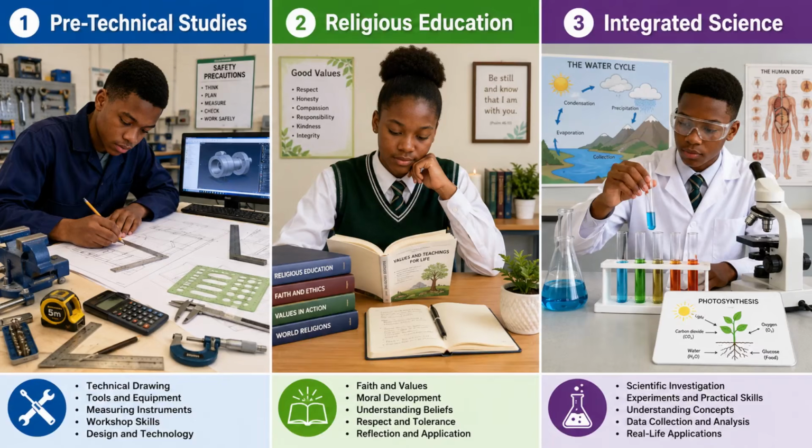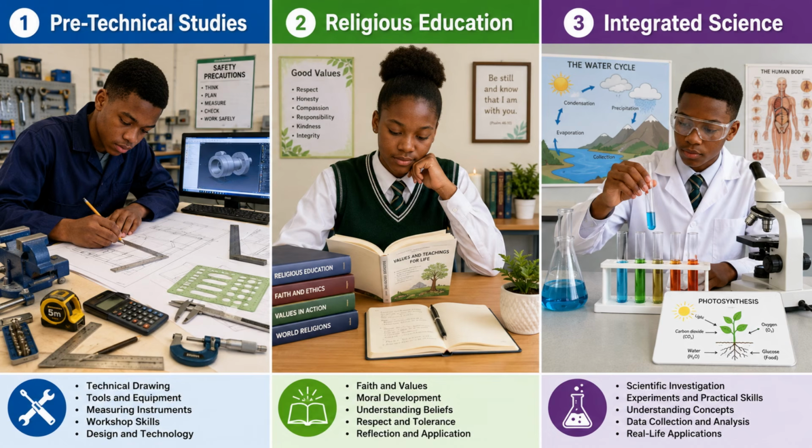Now, for pre-technical studies, you may be tested on things like technical drawing, tools, materials, safety, business and computer skills. Then for religious education, you'll be tested on religious knowledge and how its teachings apply to contemporary or daily life. And then for integrated science paper 2, you are required to be very careful because they are going to test application of scientific and practical skills.